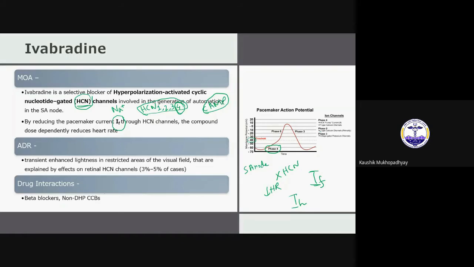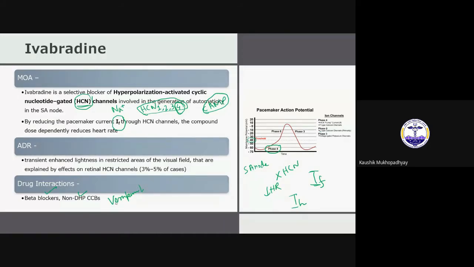Now, drug interactions. You can see that this drug is decreasing heart rate, so any drug which also decreases heart rate will have pharmacodynamic drug interactions. You will have drug interactions with beta blockers. You will have drug interactions with non-DHP calcium channel blockers like verapamil or diltiazem, especially verapamil. So you should avoid ivabradine with beta blocker or verapamil.